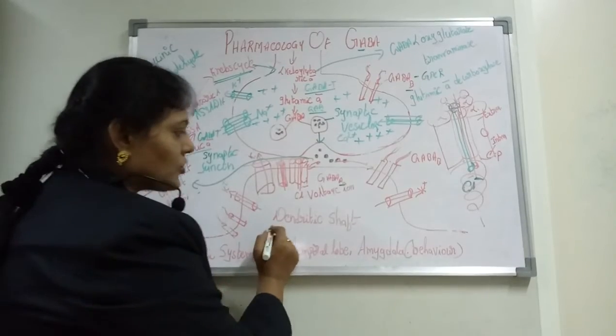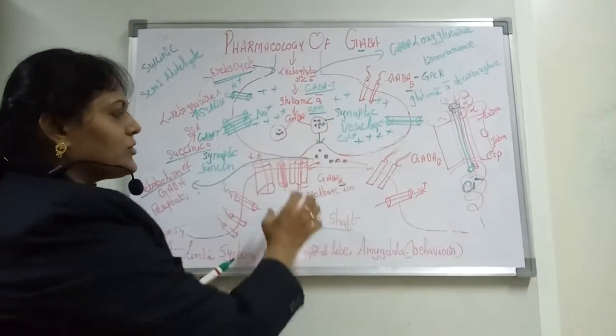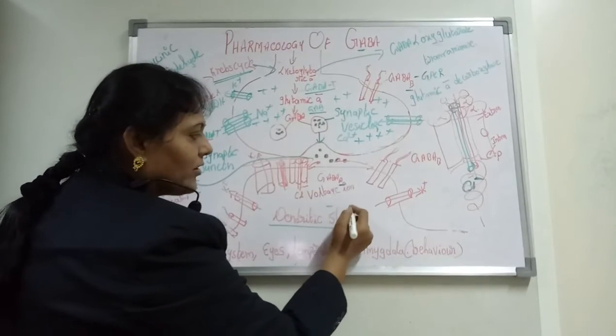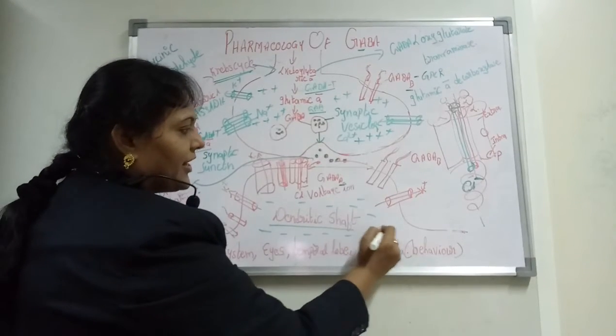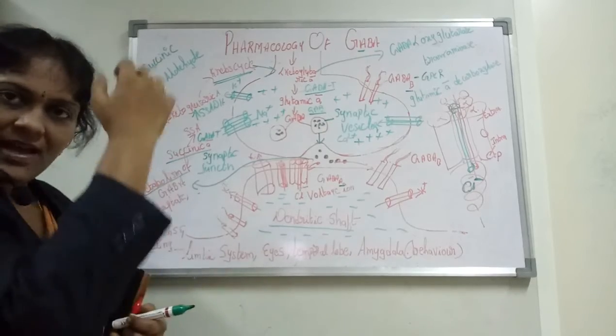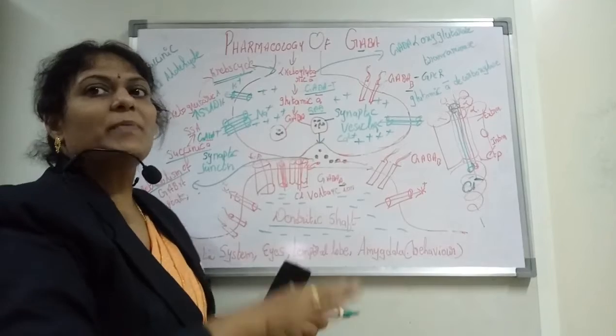And here this is called the dendritic shaft, because it is the post-synapse. So the GABA has been collecting the Cl minus ions, and minus ions are being accumulated over here. Once this accumulation of chloride has heightened, the inhibition happens, that means the firing of neurons has been stopped off.